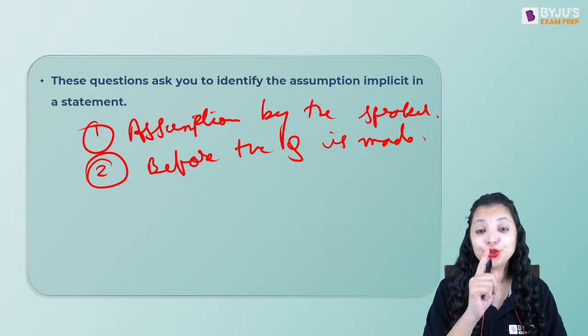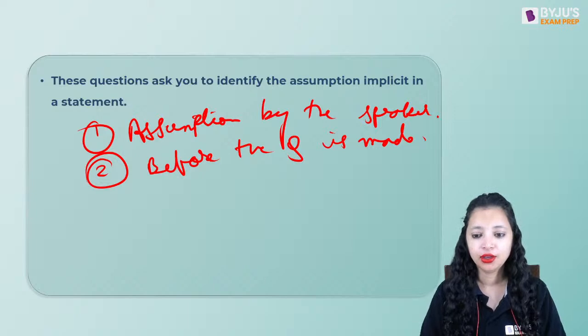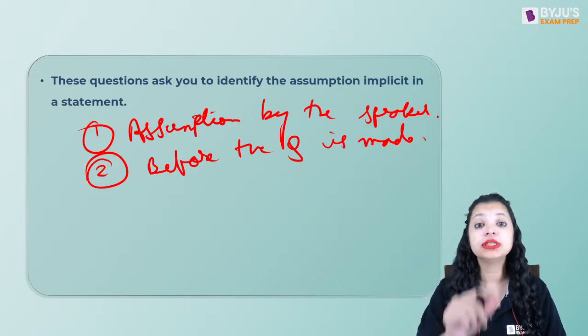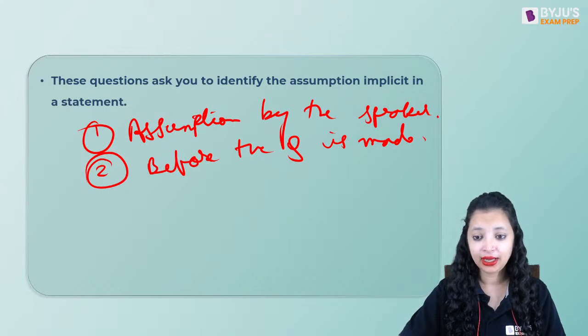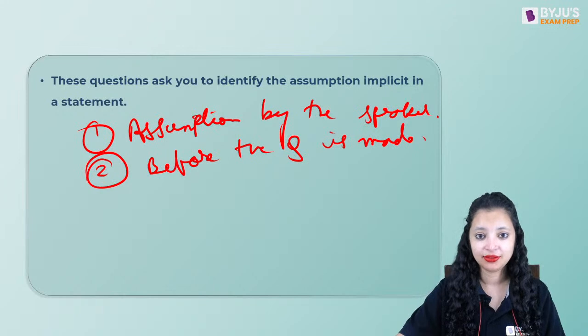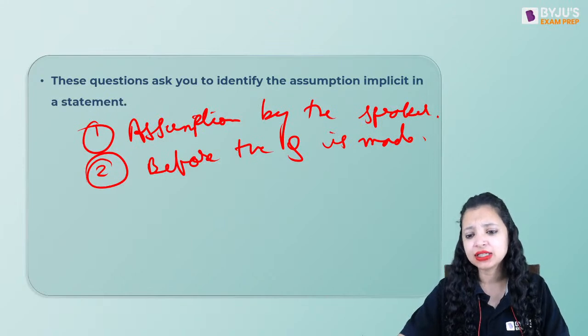Am I right? Do you agree with me? Let me see how many of you do. Do you guys agree with me? That this assumption will be made correctly before the statement is given. The assumption is the students are going to follow my suggestion. Do you agree? Yes or no? Jayanti, Tanishka in the app and everyone else on YouTube. At least say a yes or no. Okay, Dia agrees. Okay. Now, how am I going to even check if that's a correct assumption or not?